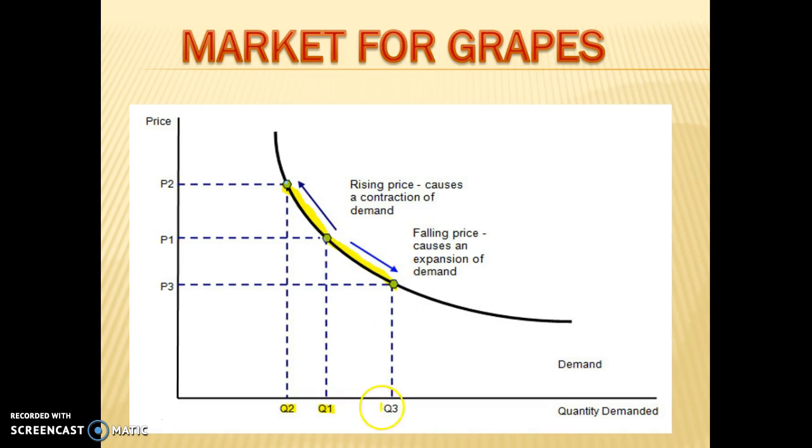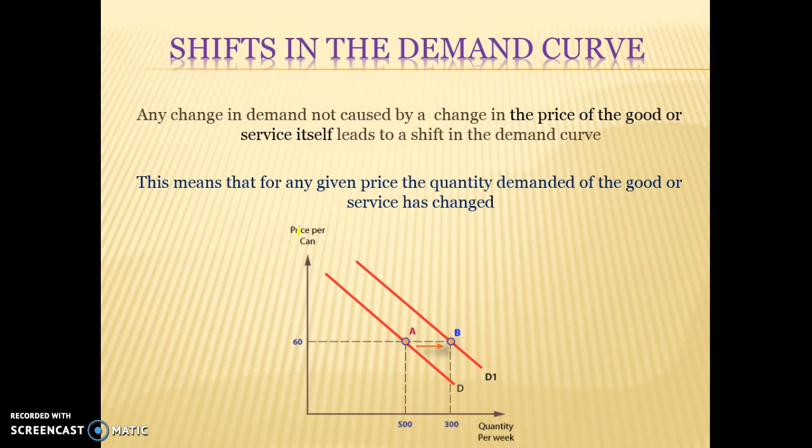Okay, we're moving from Q1 to Q3, we're demanding more of the product because of the lower price. So moving along the curve, because of a change in price, that's the only thing that causes a contraction or an expansion. An expansion is caused by a lower price, a contraction by a higher price. And then we have shifts in the demand curve.